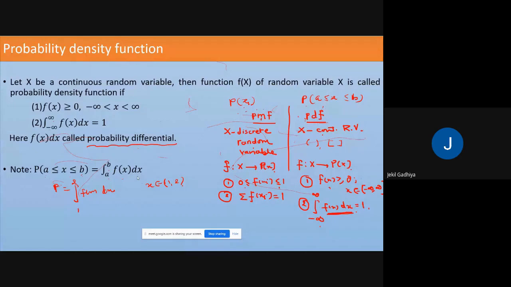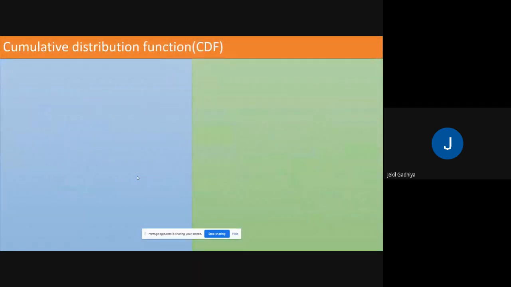So now, an example related to this probability density function. Another important definition is the cumulative distribution function, CDF. So what is CDF? Again, we make two types of CDF.